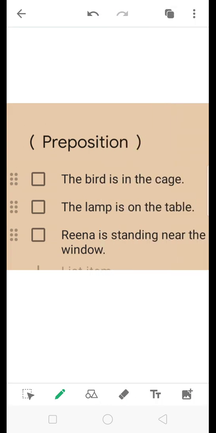The bird is in the cage. The lamp is on the table. Rina is standing near the window. In, on, and near. All these are prepositions here.